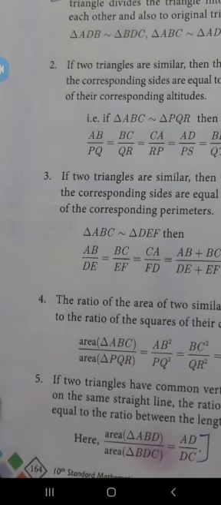Next, we can learn the definitions of similarity and equiangular. These are simple definitions only. Two triangles are similar if the corresponding sides are proportional, that we learned. Now it is given in a single sentence. Then two triangles are equiangular; that is, last year you studied about equiangular. That means angles are equal. It is only mentioned that the corresponding angles are equal.